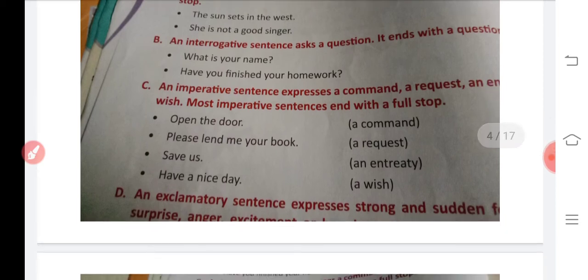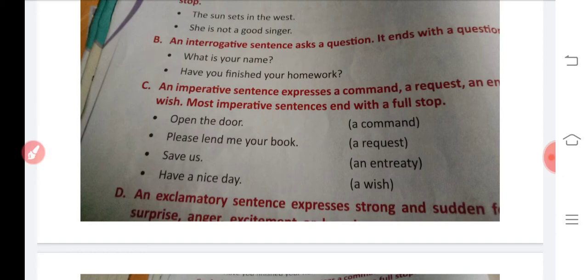The third is called the imperative sentence. An imperative sentence expresses a command, a request, an order, a wish, a suggestion, or advice. Examples: Open the door, a command.